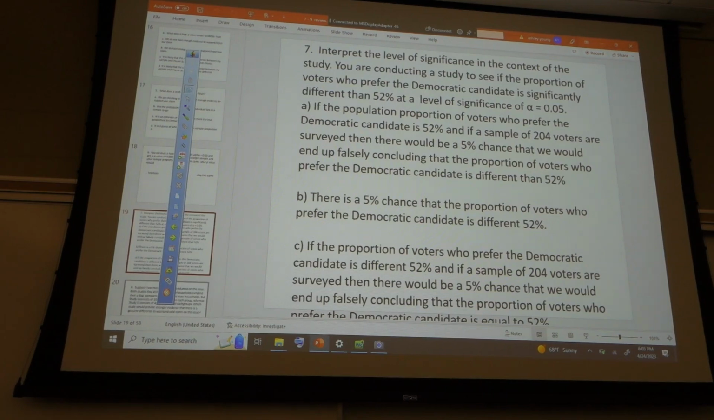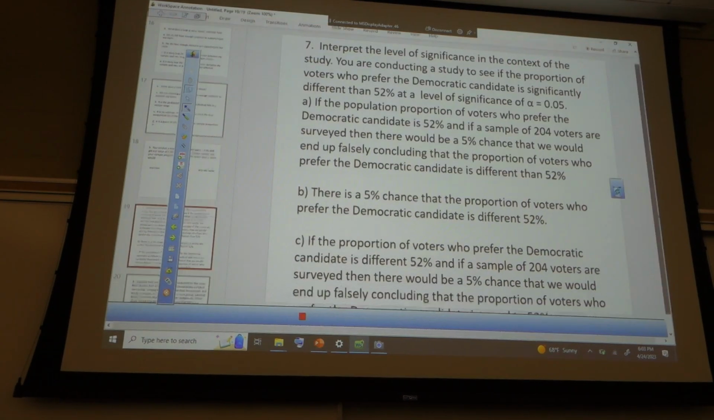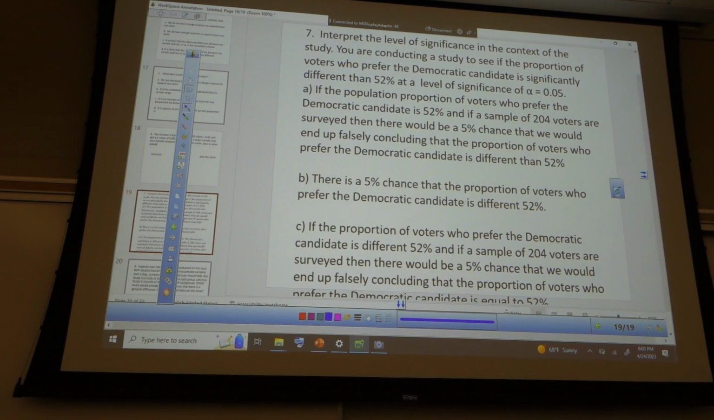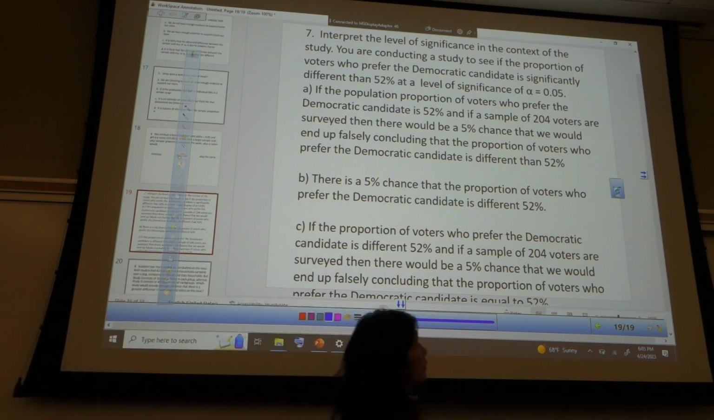All right. Here's a nice long one. Yeah, you can just read it off the paper. Interpret the level of significance in the context of the study. You're conducting a study to see if the proportion of voters who prefer the Democratic candidate is significantly different than 52% at a level of significance of alpha at 0.05.